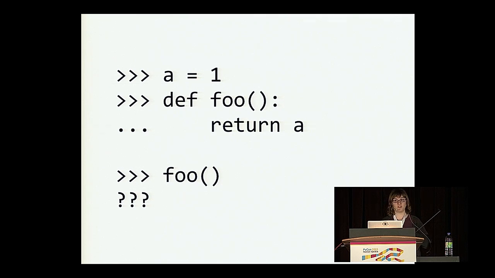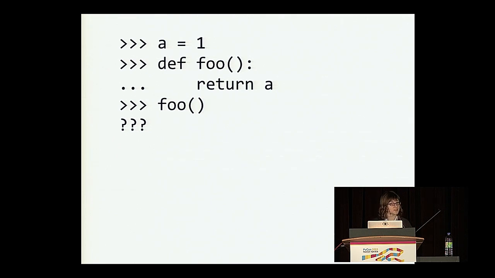Raise your hand if you think it'll return 1. Okay, and raise your hand if you think that it will throw an error. Great. It returns 1. How does this get there? So I want to use this to talk a minute about name resolution and how Python will resolve this name a. So when we invoke foo and thus return a, the Python interpreter needs to find what object has been bound to the name a.